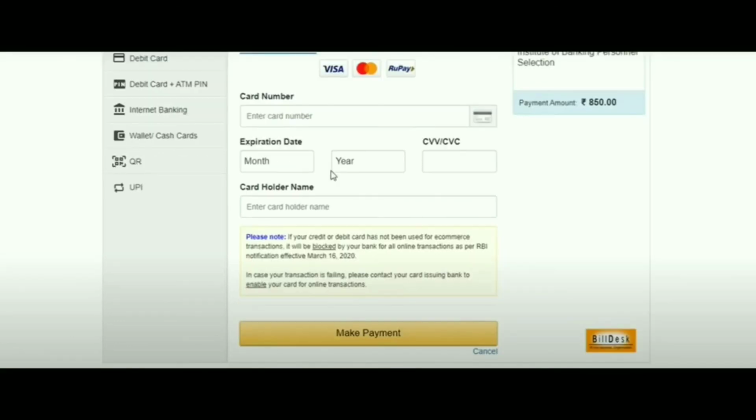So once you are done with the payment, you will get a PDF of the application. So save that PDF application and send it to your mail. It will be useful for your future purposes. So I hope you understand how to apply for IBPS jobs. I have explained very clearly each and every step.